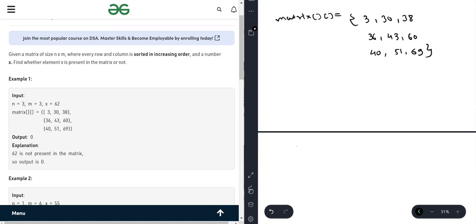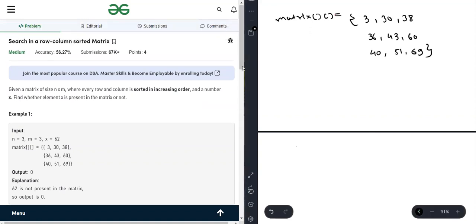Searching means if we want to find any element, how can we find that element? Because one thing we are given is that the rows and columns are sorted in increasing order. That is the very important thing.